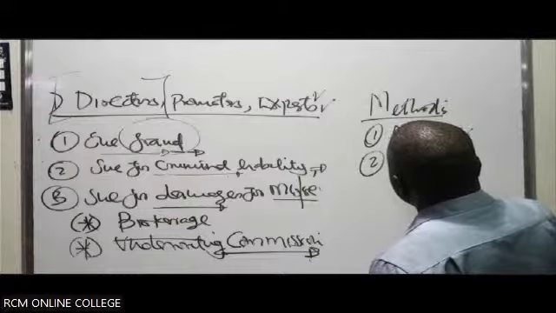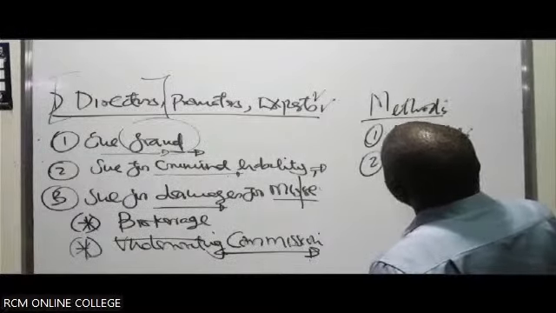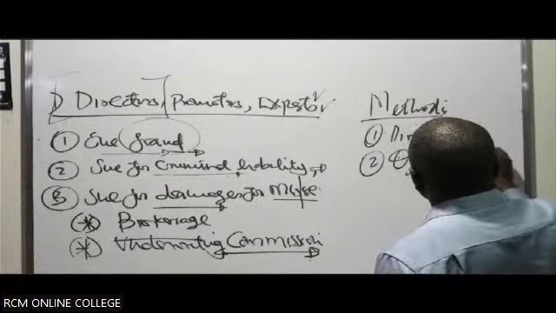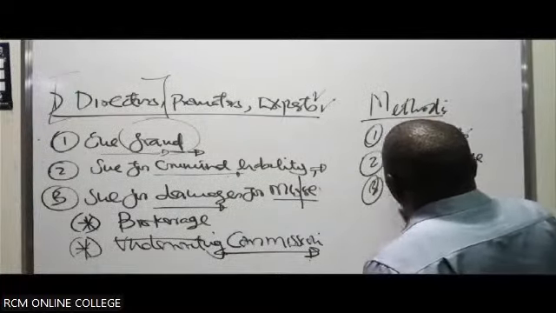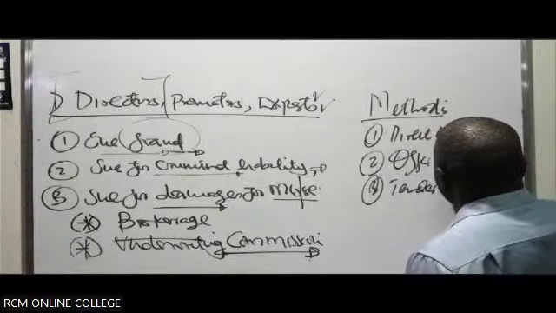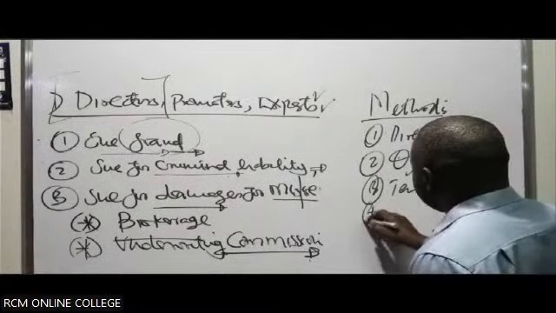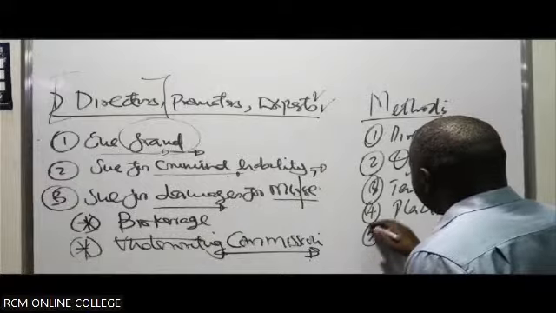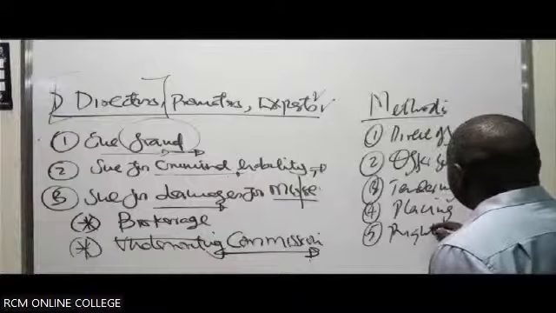We have offer for sale. Then you have tendering. Then you have, number four, placing. Then you have what we call a rights issue.